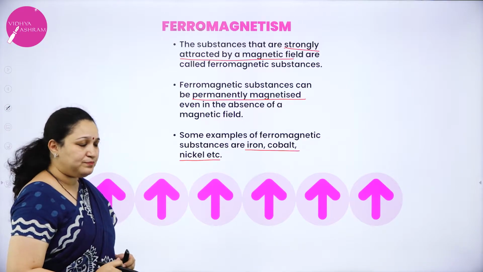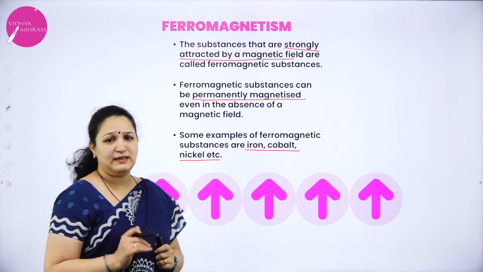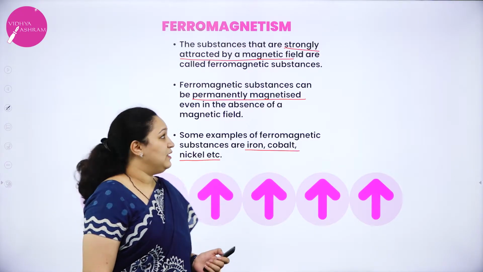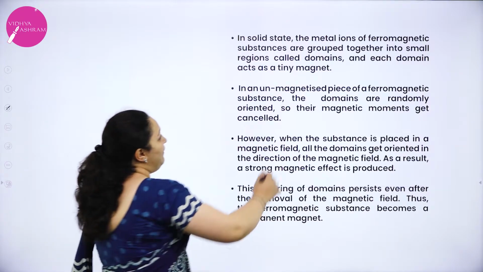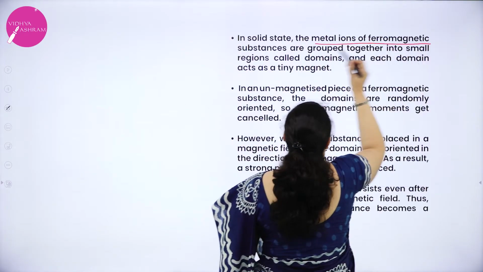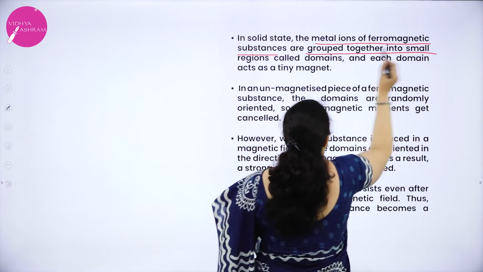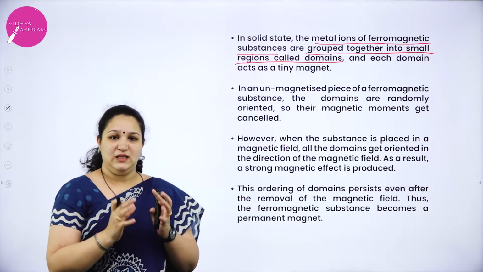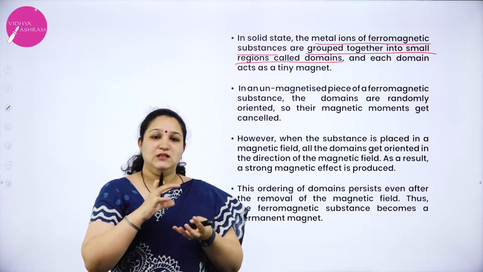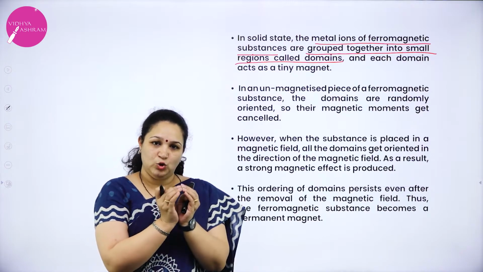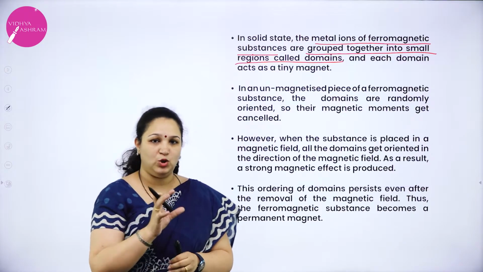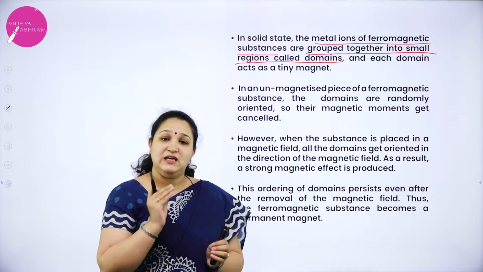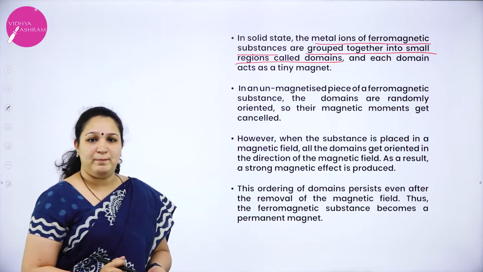Now, to understand ferromagnetic substances, we have to know what domains are. You can see here that the metal ions are grouped together in a region called a domain. In ferromagnetic substances, the metal ions group together to form a domain, and each domain acts like a magnet.